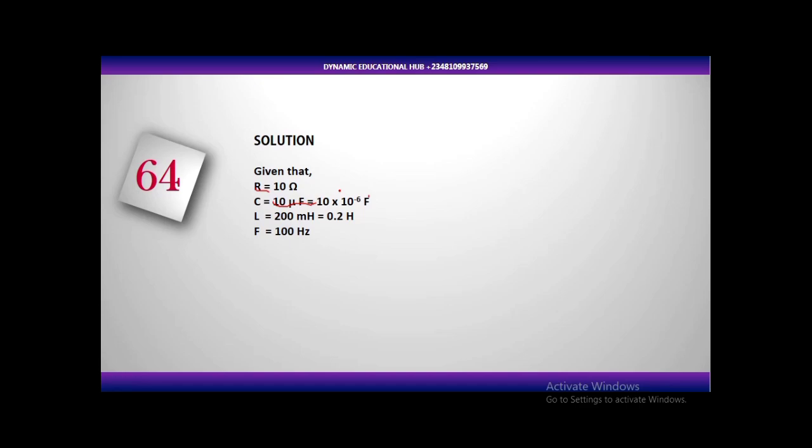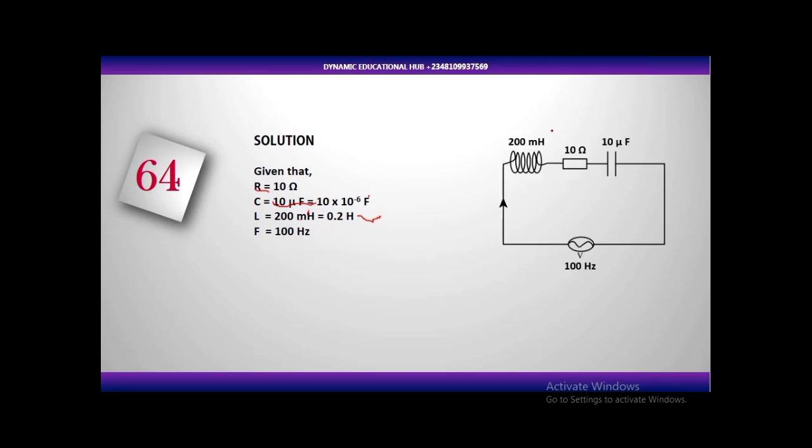Now, inductance is measured in Henry. The unit of inductance is Henry. Please know it. It was asked last year, JAMB. The unit of inductance is Henry, H, capital letter H. Now 200 millihenry. Milli is 10 raised to the power minus 3. So if you put 10 raised to the power minus 3, which is also 0.001, and multiply it by 200, you get 0.2 Henry. Our frequency is 100 Hertz. It's already in SI unit, so we don't need to do any conversion.